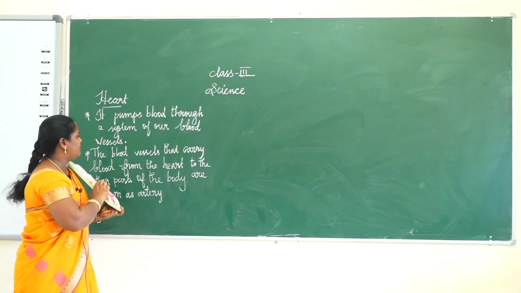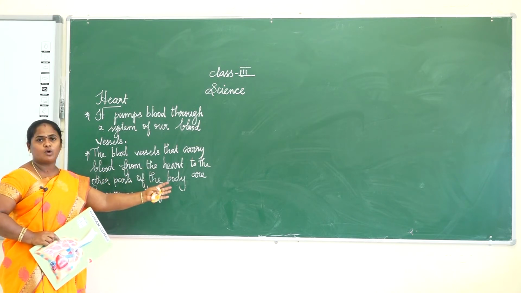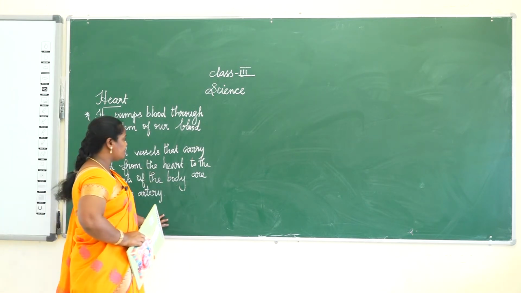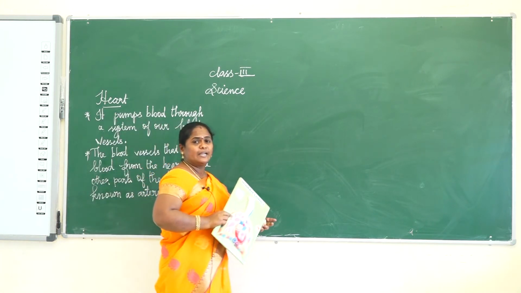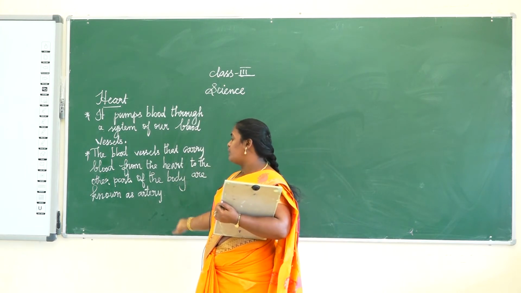Blood vessels that carry blood from the heart to the other parts of the body are known as arteries. Blood vessels that bring blood back into the heart from the other parts of the body are known as veins.